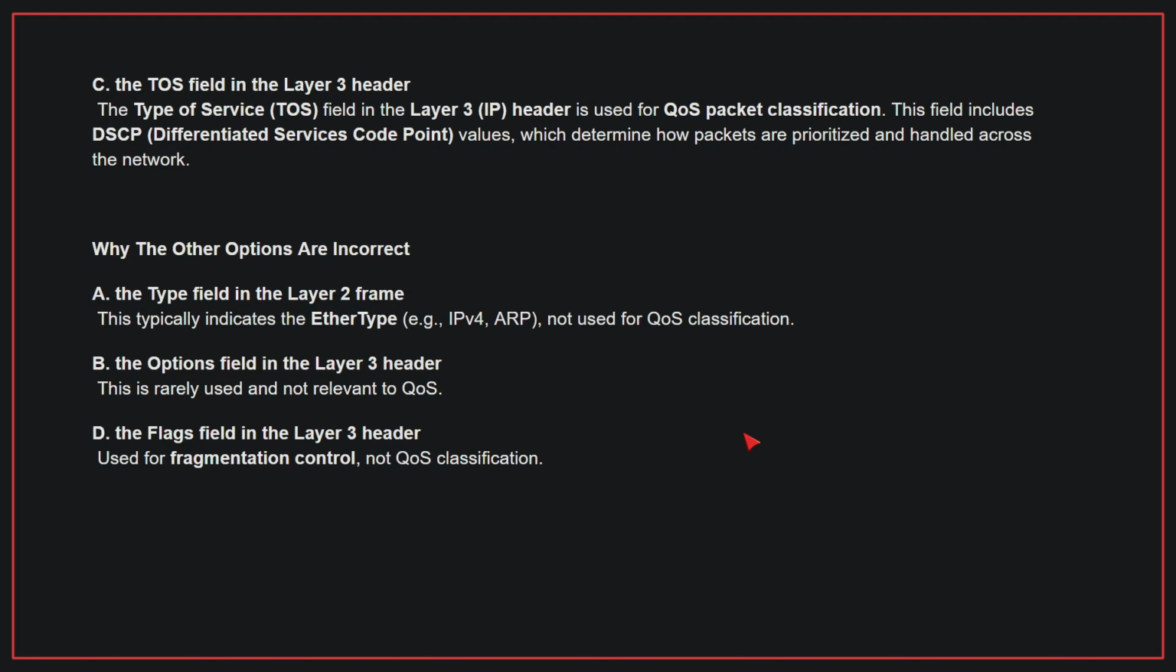Why the other options are incorrect? A. This typically indicates the EtherType, not used for QoS classification. B. This is rarely used and not relevant to QoS. D. This is used for fragmentation control, not QoS classification. Therefore, the correct answer is C.